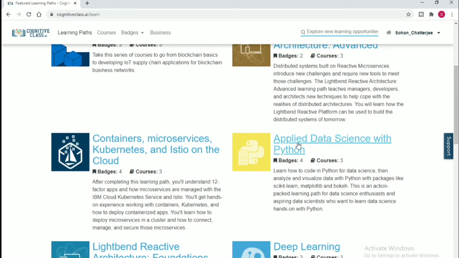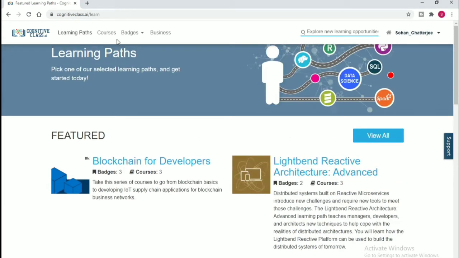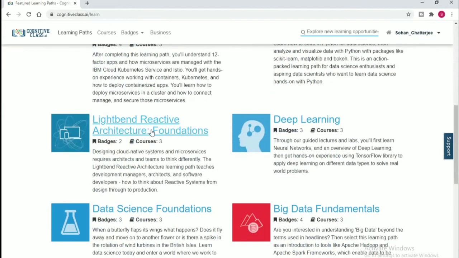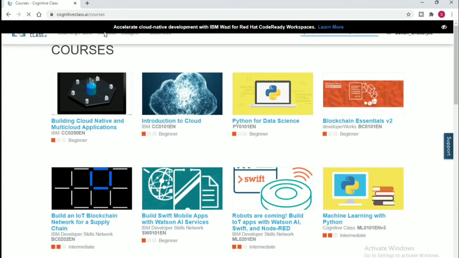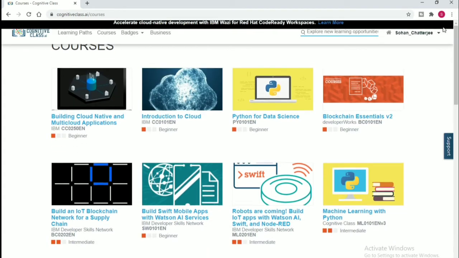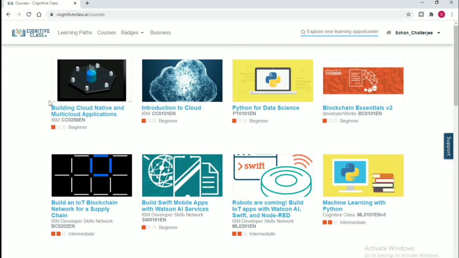Applied data science with Python. If you are really interested in Python and data science, you can opt for this course. And yes, some courses are paid, and there are many courses that are free also. To take free courses, click on this courses tab, and you can find many free courses here.